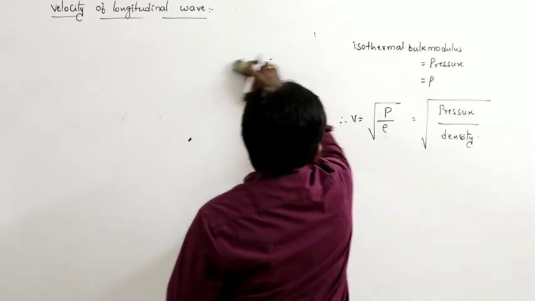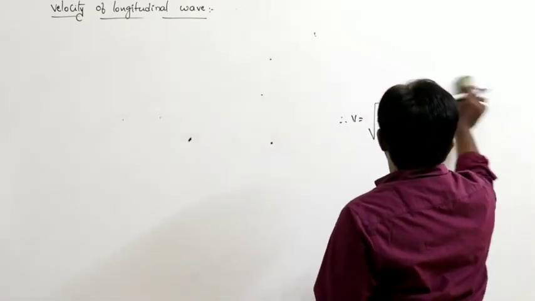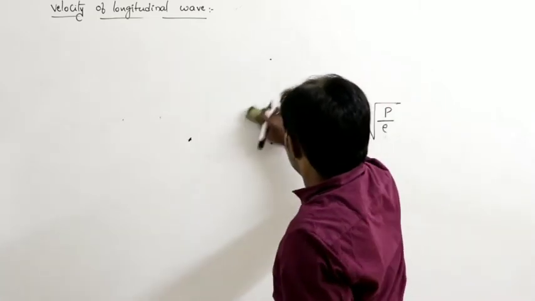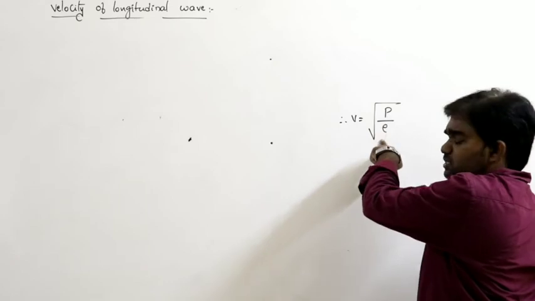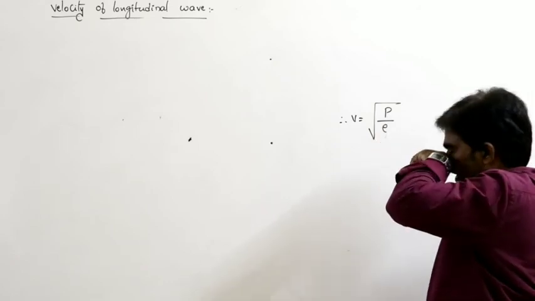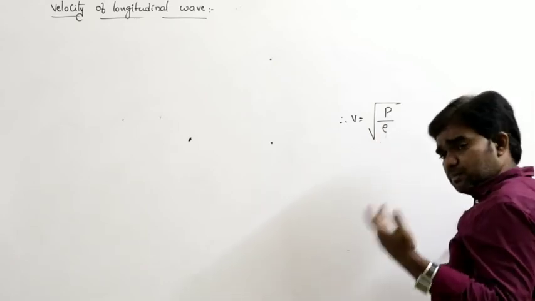Generally, for ideal gases we can write the velocity of the longitudinal wave simply as the square root of pressure by density, or Young's modulus by density in solids, or bulk modulus by density.